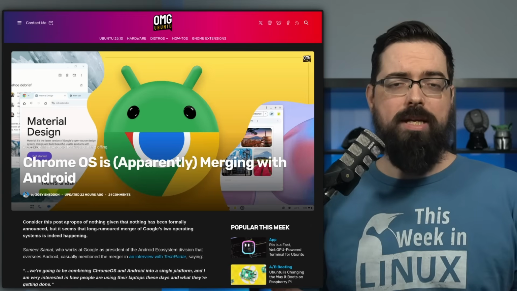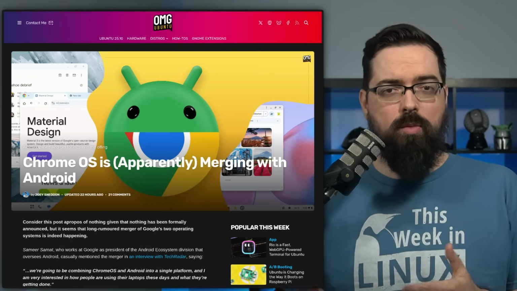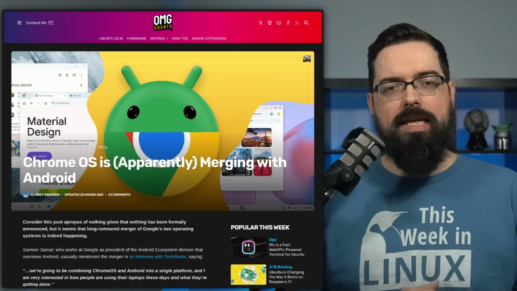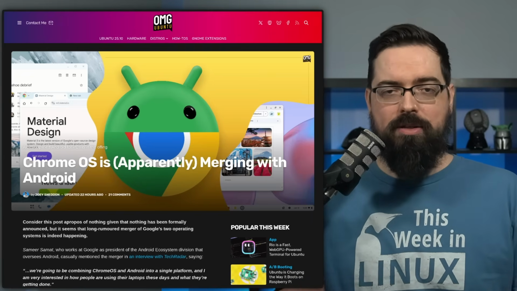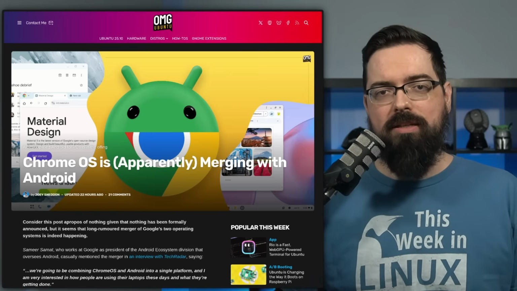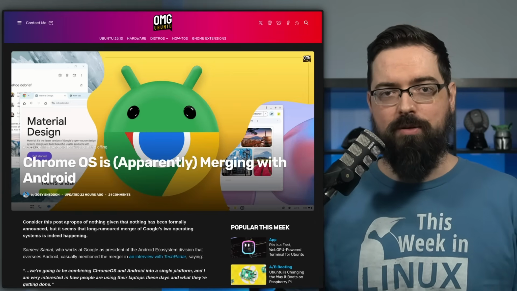So I guess we'll see what happens with Chrome OS and Chromebooks. Will they rebase on Android? Will they merge them together? Is it just going to abandon Chrome OS entirely and just make Android their new approach? We'll have to wait and see on that. But it does seem like they're actually going to be making some big changes here for the Chromebooks line.